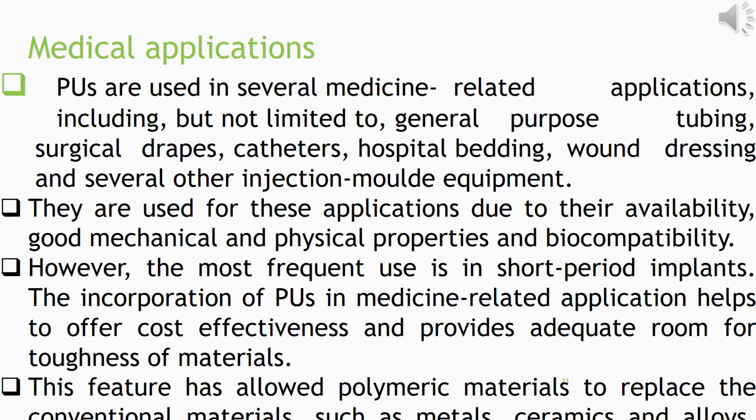The incorporation of PUs in medicine related applications helps to offer cost effectiveness and provide adequate room for toughness of materials. So the main thing is that when PUs are incorporated in medicine related applications, they offer cost effectiveness, being economical, and they provide toughness. This feature has allowed polymeric materials to replace the conventional materials such as metals, ceramics, and alloys. So the metals, ceramics, and alloys have been replaced by polymeric materials due to all these properties which we have discussed.